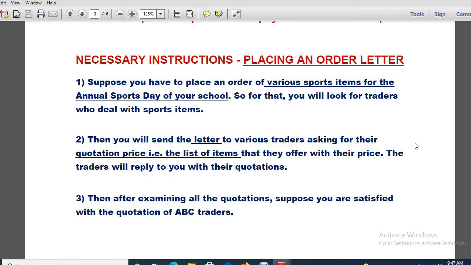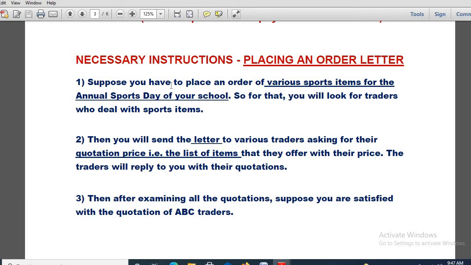It is a very interesting business letter. If you can follow properly the materials that I am giving, MCQ type questions will be easy. Today also I have given MCQ type questions, 15 MCQ type questions related to business letter. So it depends on your common sense, and let's see how many of you can score 15 out of 15. It will be a self evaluation also on your part. So listen to all the instructions I am giving, that will help you.